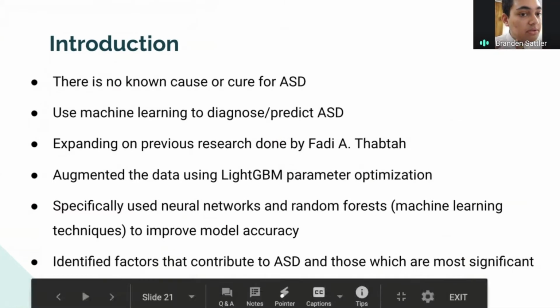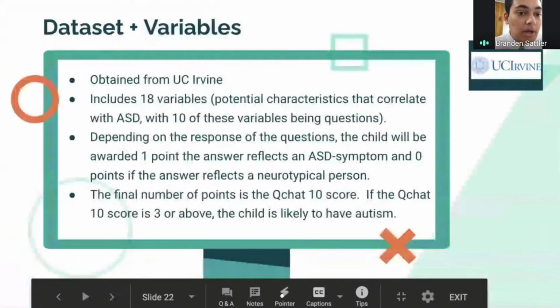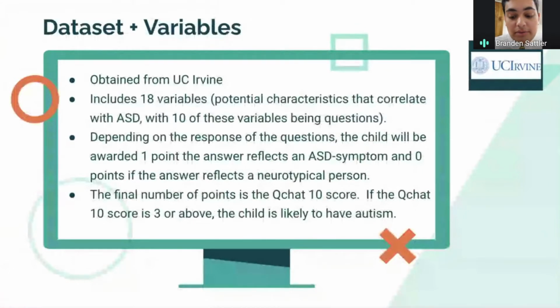So as you see on the next slide, in order to find out which characteristics most correlate with autism, we obtained a dataset from UC Irvine. The dataset included 18 variables. 8 of these variables are the possible characteristics that could correlate with autism, and 10 of these are questions. Now with these 10 questions, there are 2 groups of answers. Answers that basically reflect that your child does have autism, and answers that basically reflect that your child does not have autism.